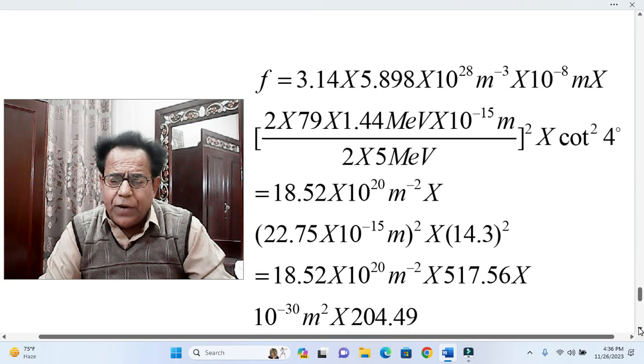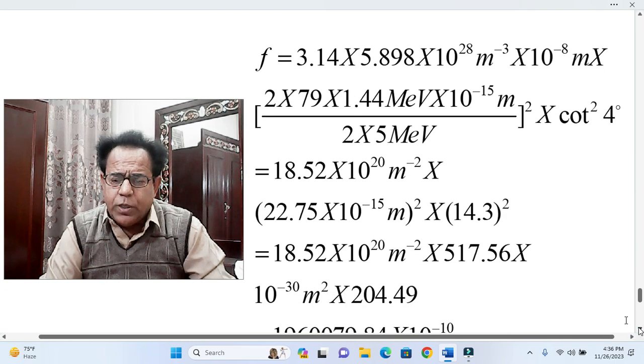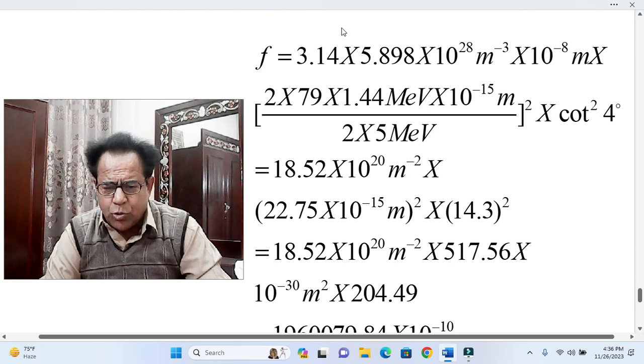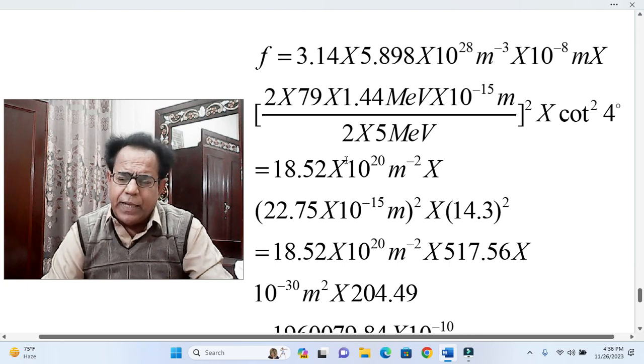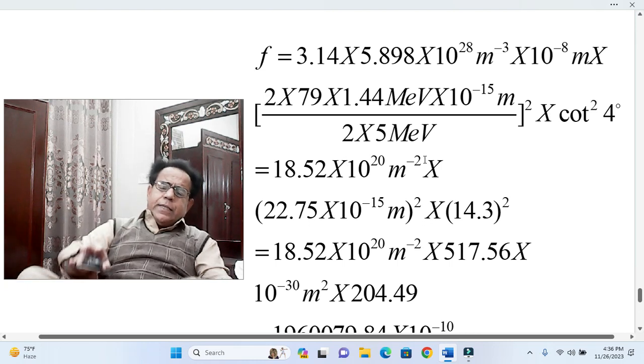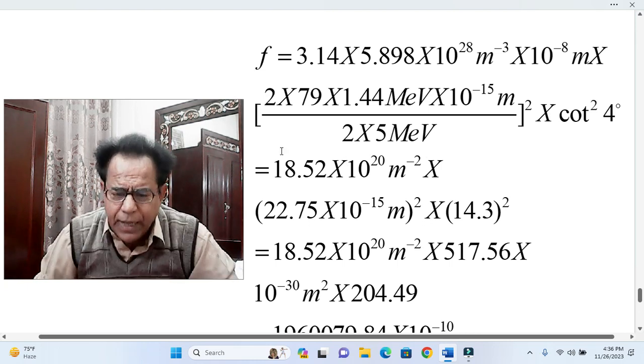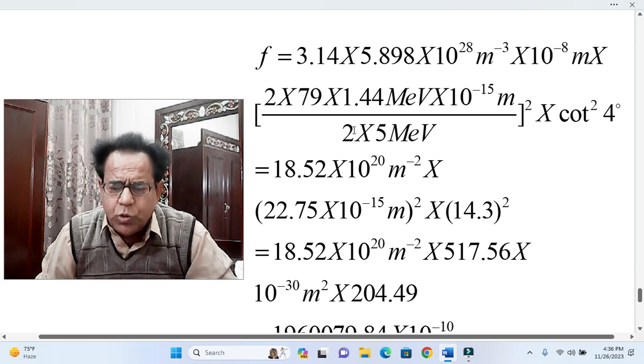in order to find the scattered fraction. So the scattered fraction F becomes equal to, this is pi, this is the value of n, this is the value of T, thickness, and this is the value of Z1, Z2 into E square over 4 pi epsilon naught. This is the value of kinetic energy, 5 million electron volt, and this is the 2, this 2 is from the formula.